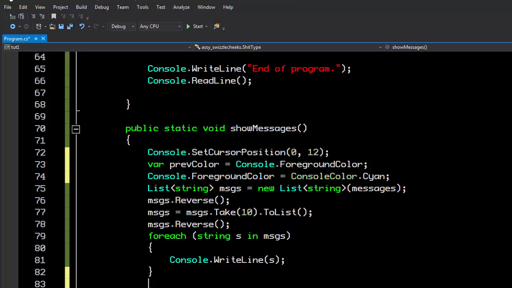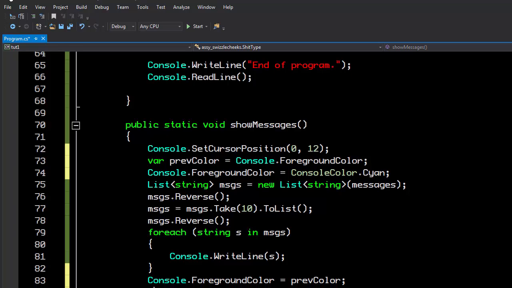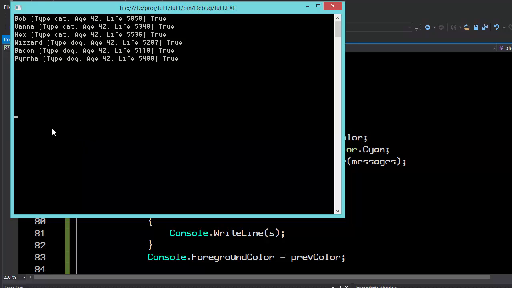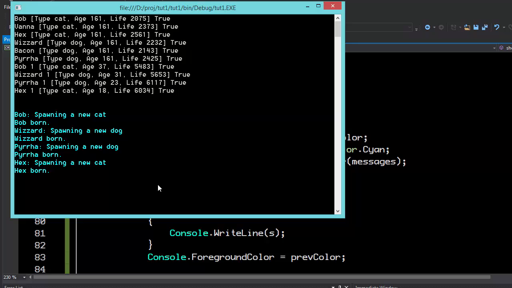All it's doing is saying, hey, whatever I'm setting this equal to, that's the type that I want. I'm not going to sit here and type console color in here. But yeah, so I am going to say console.foreground color equals the previous color. I can't go down and now set previous color to be equal to like 5 or something. It won't take that because that's not a console color. So it's not like JavaScript where var means that I'm just making a variable without a type. So now this should actually look a little bit better when we start spawning things and we get a million messages and they start running into each other.